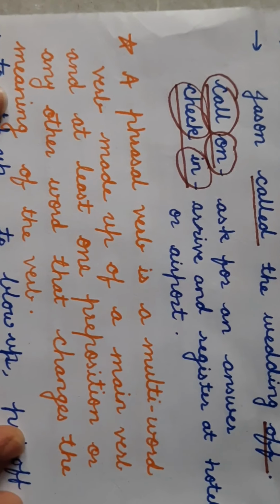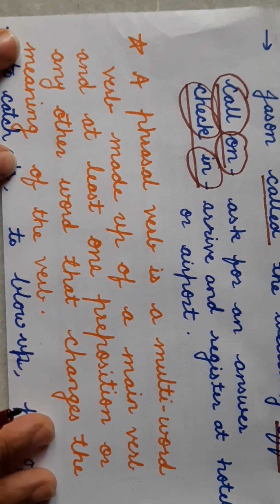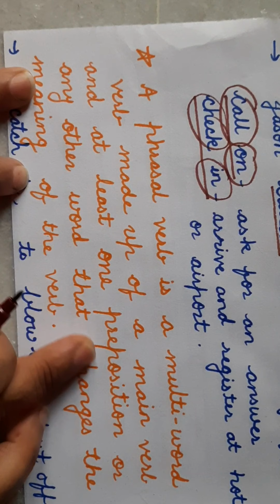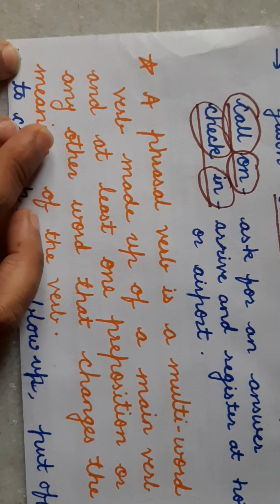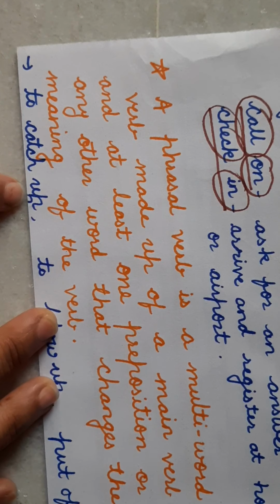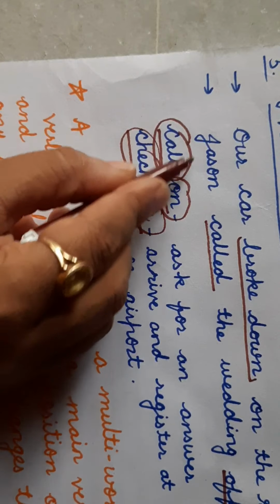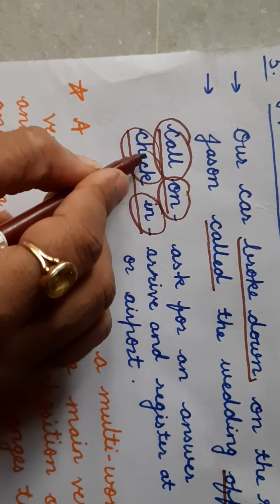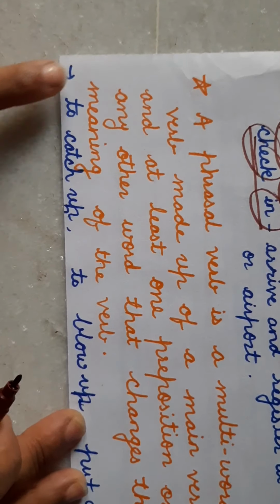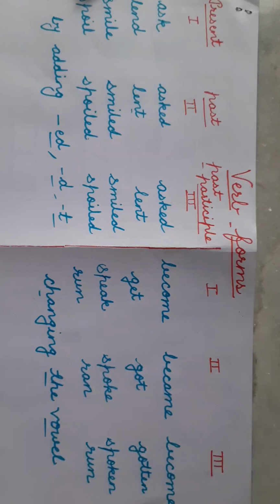So the definition is, a phrasal verb is a multi-word, means 2 or 3 words, verb made up of a main verb and at least one preposition, or any other word that changes the meaning of the verb. Means the phrasal verb meaning is totally changed against the main verb. Some other examples: to catch up, to blow up, put off, etc.